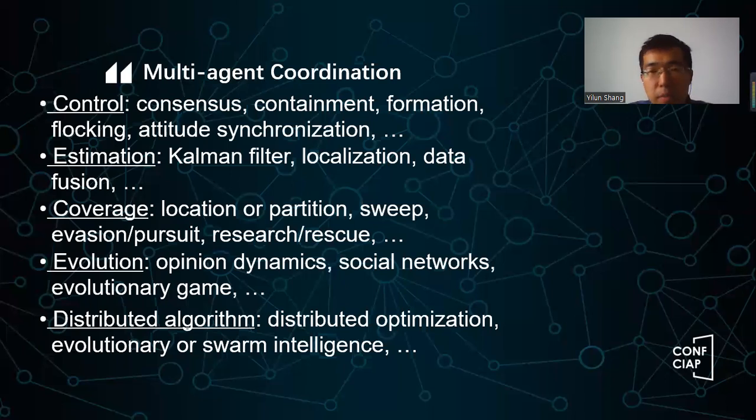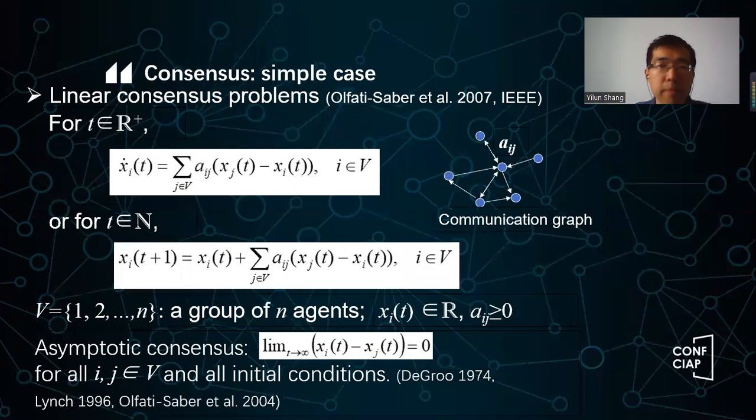Coverage, we have location or partition, sweep, evasion, pursuit, and search rescue, especially in the wireless sensor networks, right? And then the evolution, we have opinion dynamics, social networks, and different distributed rules. Okay, so optimization, distributed optimization, swarm intelligence. So all these systems, they kind of involve the multi-agent coordination. So that's actually a very important research area.